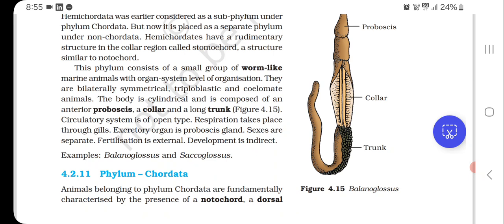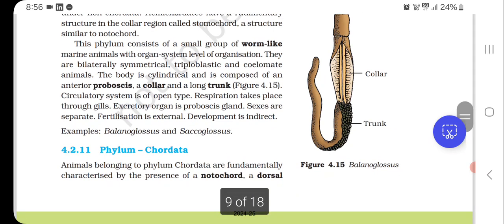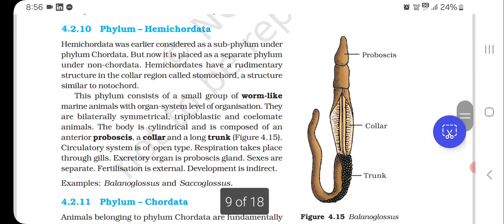The body is cylindrical and is composed of an anterior proboscis, a collar and a long trunk. Circulatory system is of open type. Respiration takes place through gills. Excretory organ is proboscis gland. Sexes are separate. Fertilization is external. Development is indirect. Examples: Balanoglossus and Saccoglossus. Figure 4.15. Balanoglossus having a proboscis, collar and a trunk.